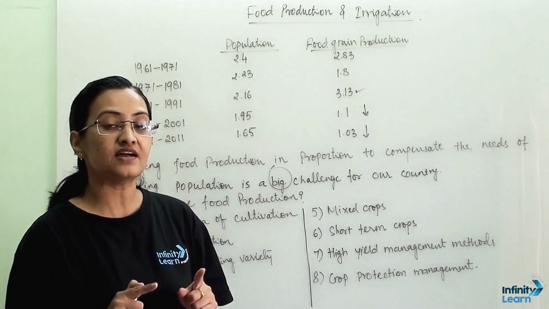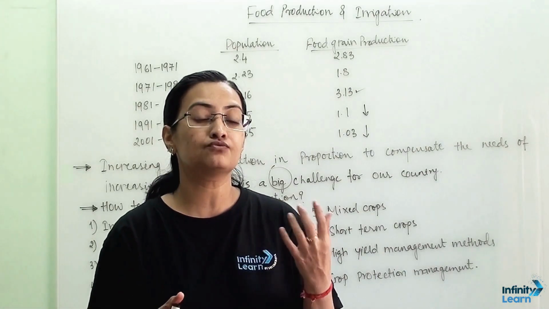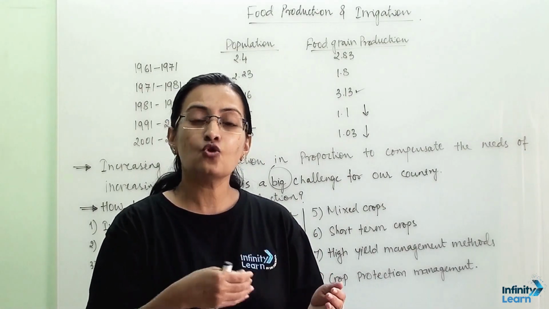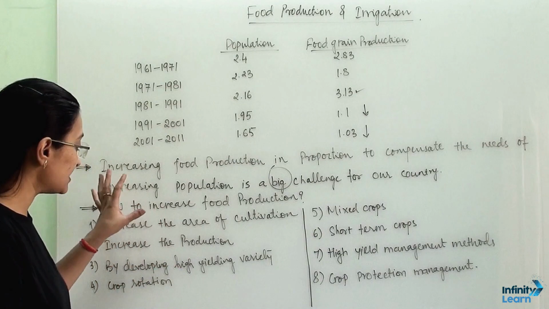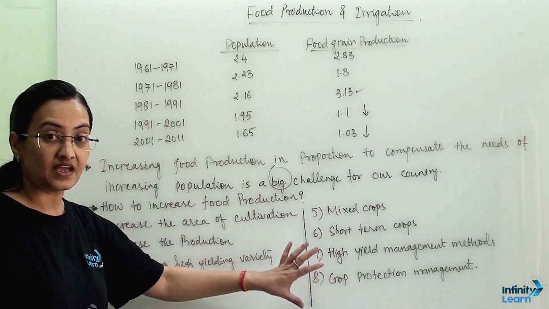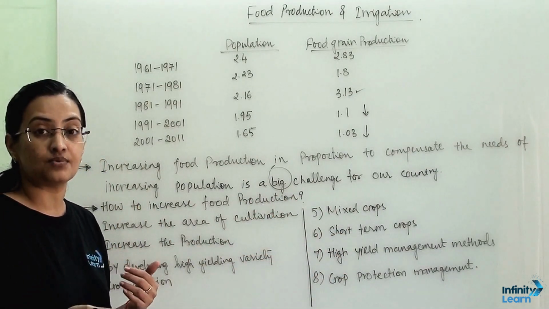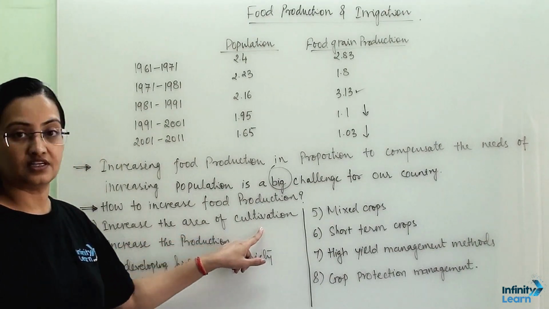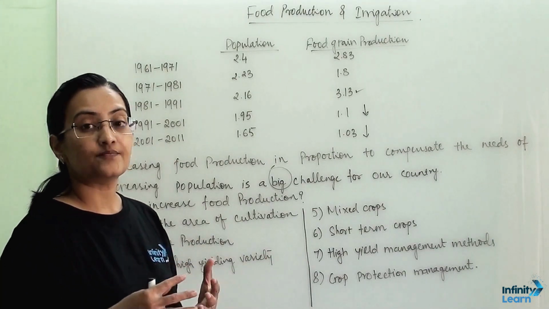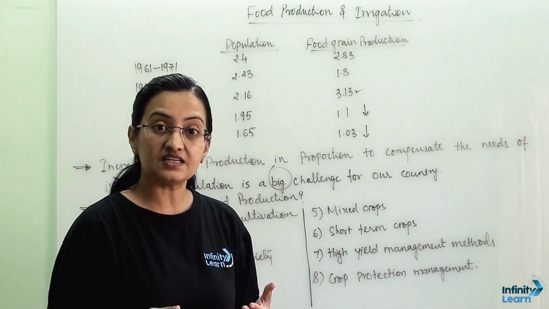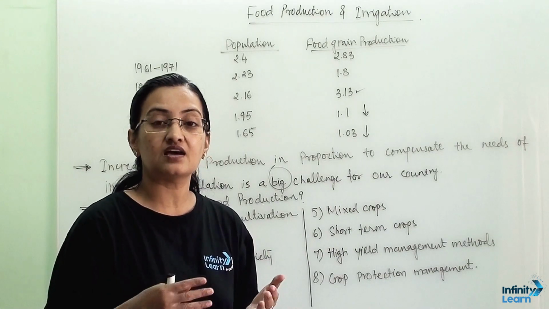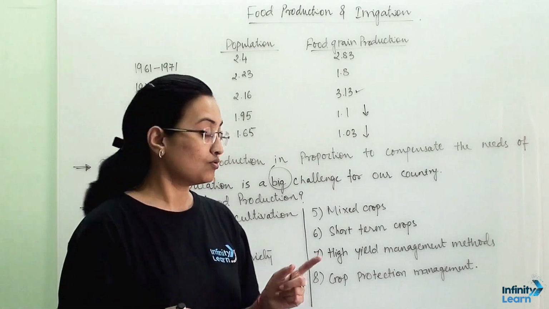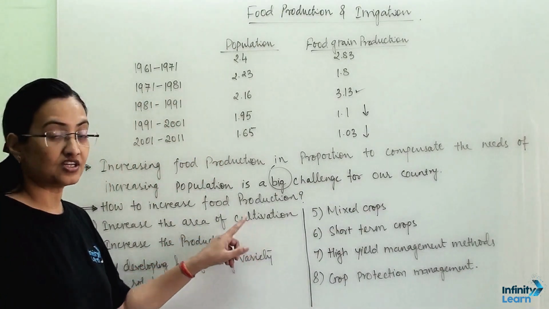Now any one factor will not help us to increase food production, because when it comes to agriculture we know that there are so many steps involved. So now let us look at all these factors and understand that each and every step in food production is very important. First, increase the area of cultivation. This is the major thing, that as the population is increasing, we are chopping down trees, we are reducing the cultivation area and we are making habitats. So increasing the land of cultivation is a major concern.